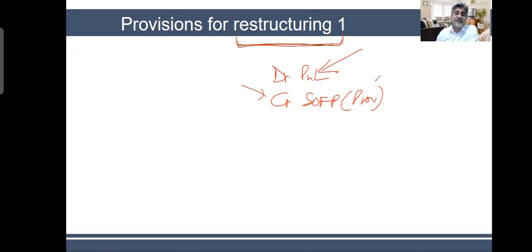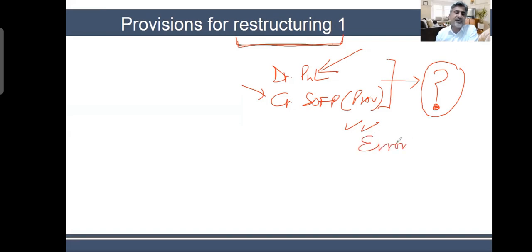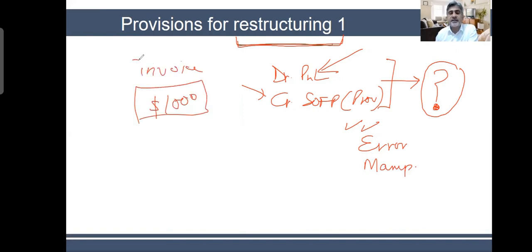By the way, these are not real incurred expenses in the current period. These are something which may happen in future. So based on the future, you are making an estimate and charging it now. When something can happen in future and you are estimating, there is a possibility that you make an error in your estimate, or you do some kind of manipulation about the future. Like if I receive an invoice for $1,000, it is $1,000. I already have this invoice. There is no error and there is no manipulation.